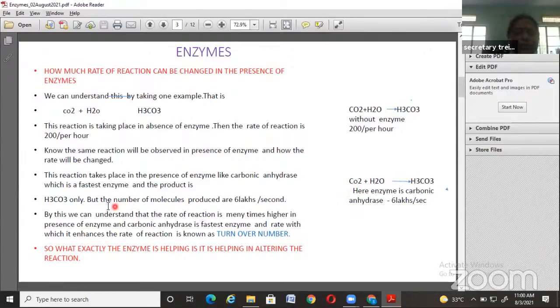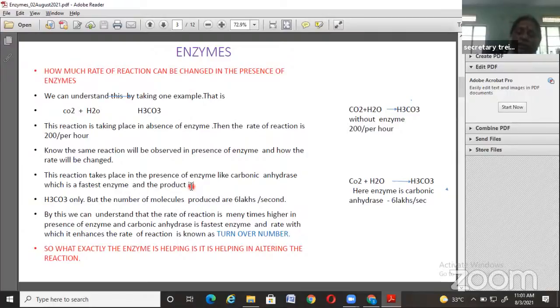So here this reaction takes place in the presence of an enzyme like carbonic anhydrase, and this carbonic anhydrase is the fastest enzyme. And here the product is the same, H2CO3 only.